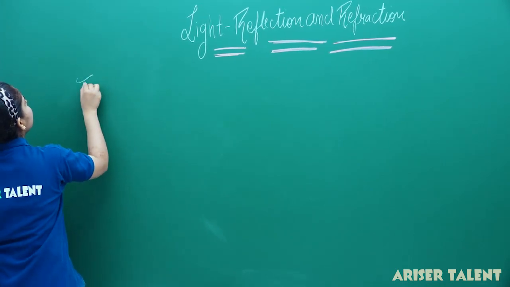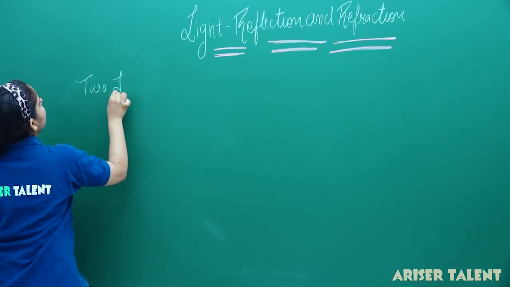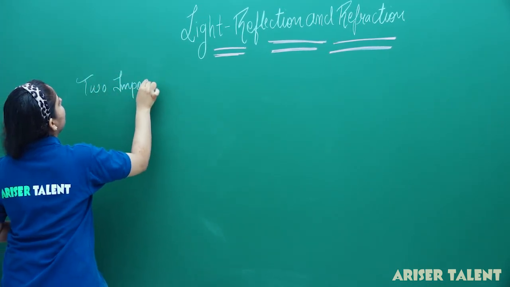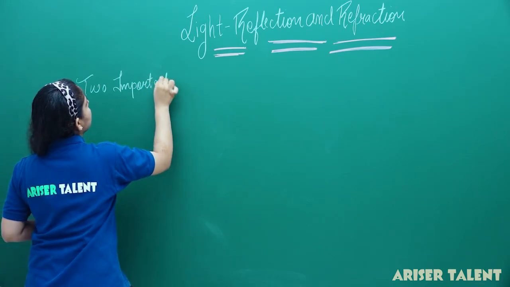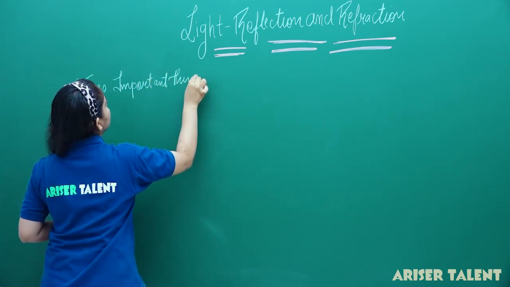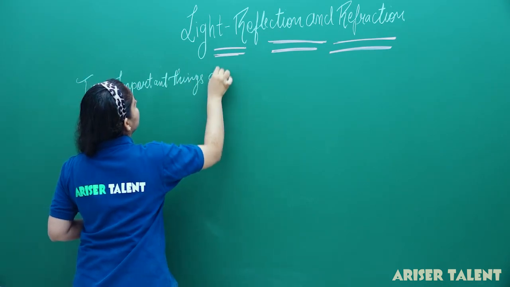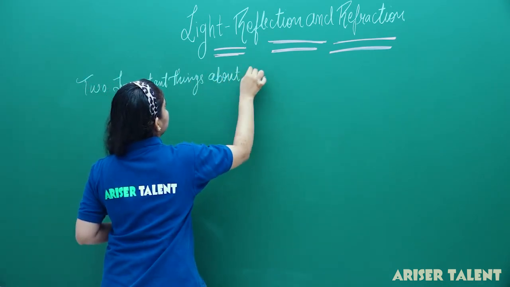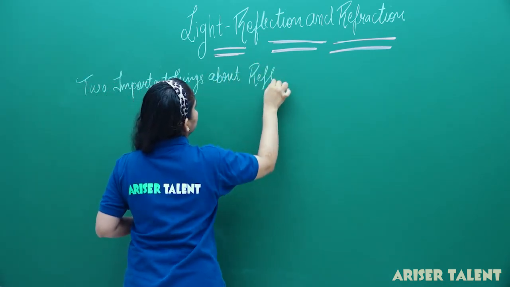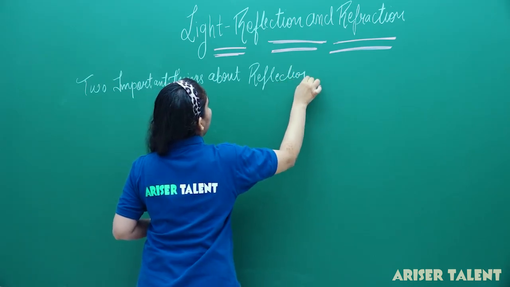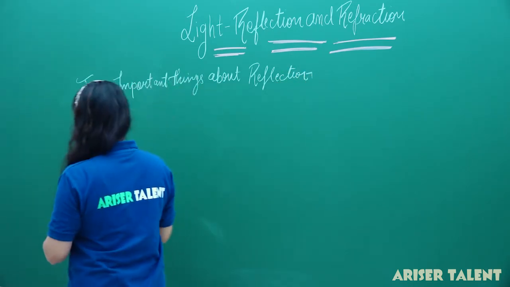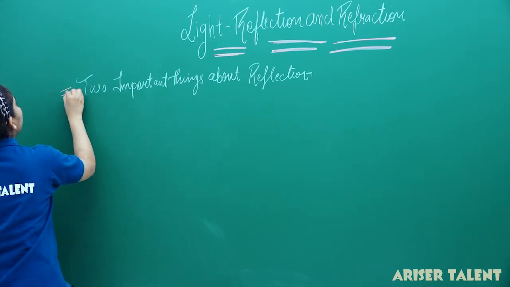So, we are getting two important things about reflection. What are these two important things about reflection?